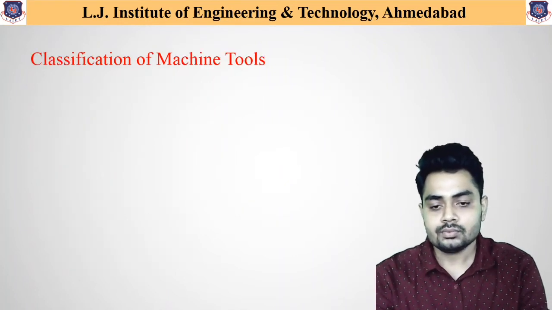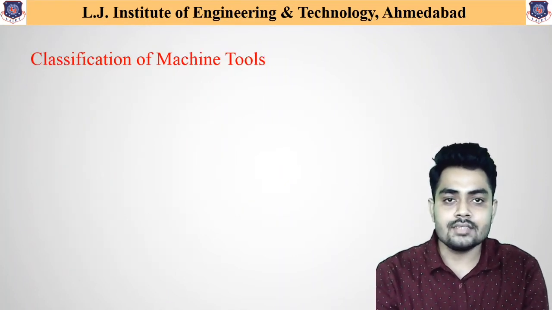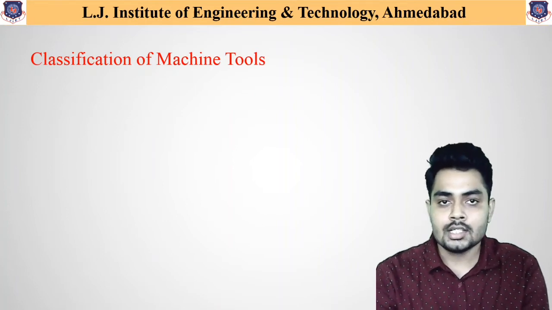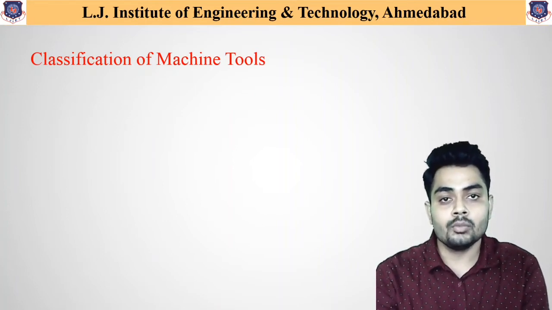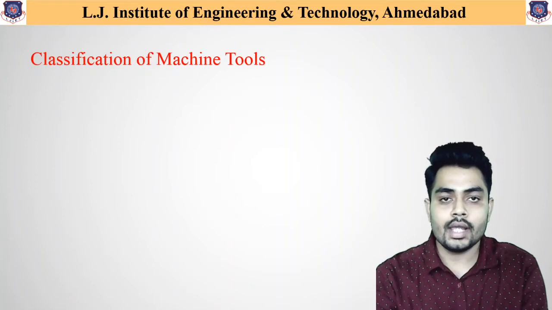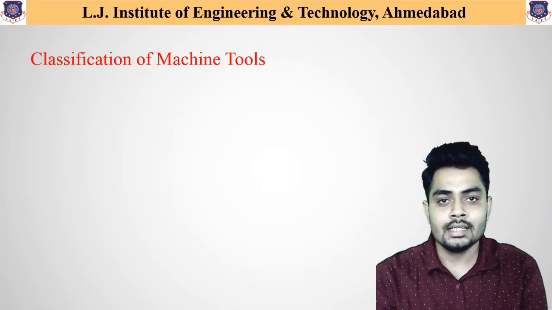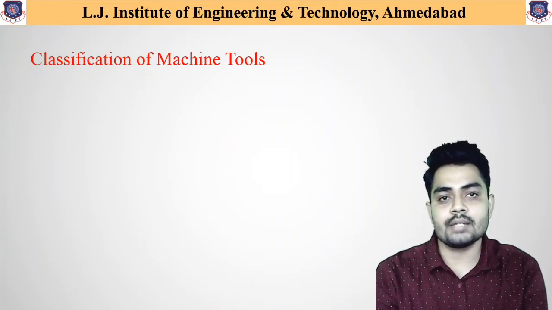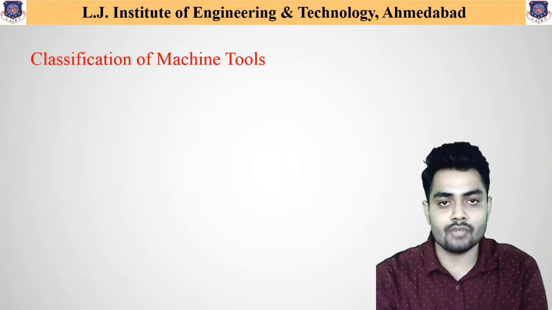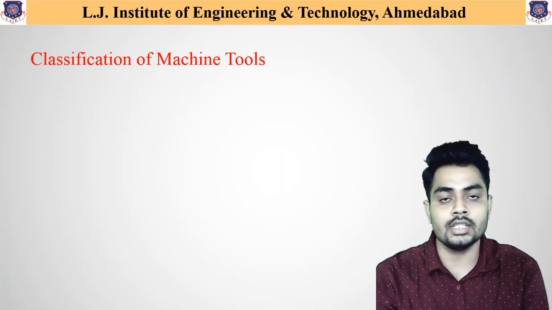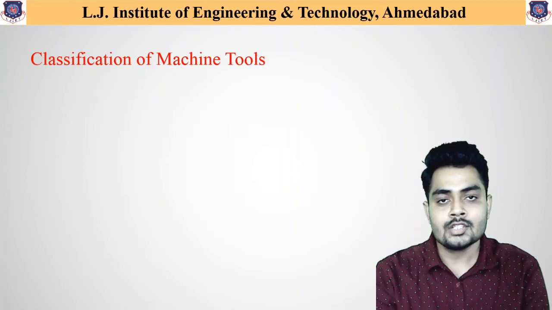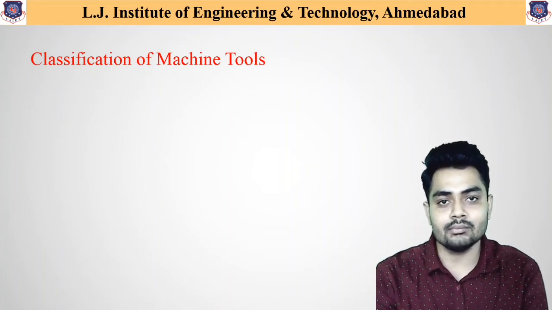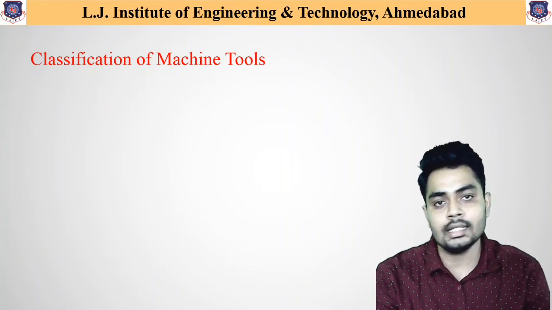So now let us understand classification of the machine tools. First of all, what is the meaning of machine tools? As we have listed, lathe machine, milling machine, shaper machine, all these machineries perform a particular operation on the workpiece or component. So all these machineries are nothing but the machine tools, that means the tools which are used for manufacturing or for any finishing or cutting purposes.